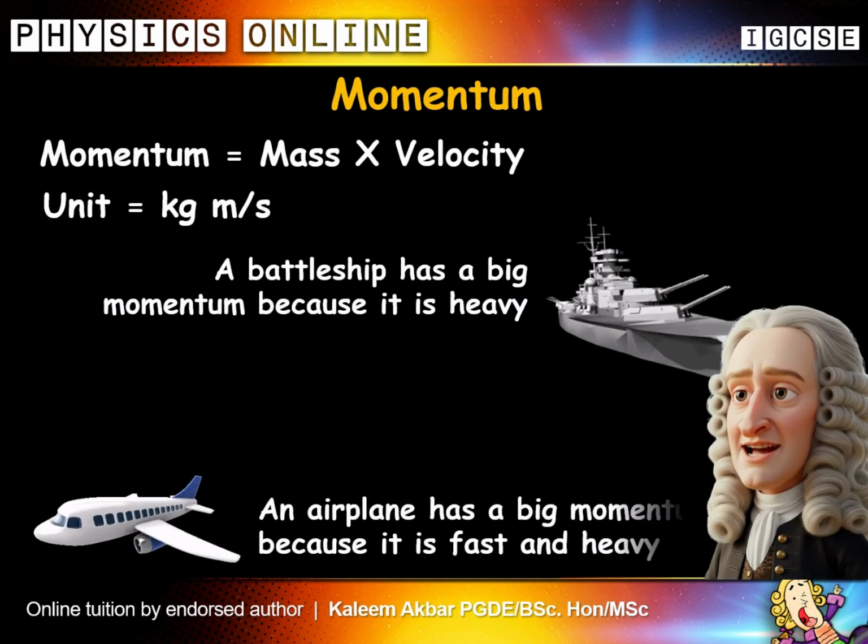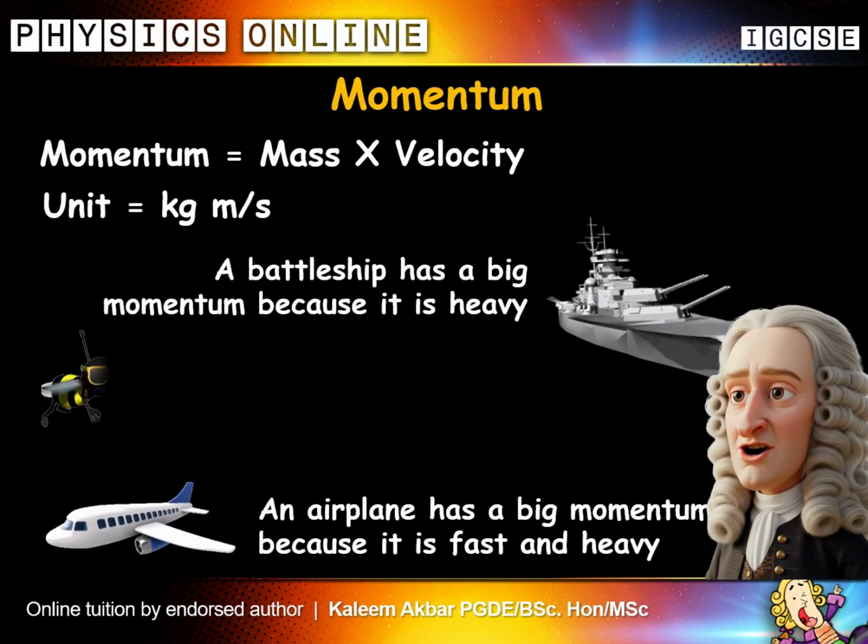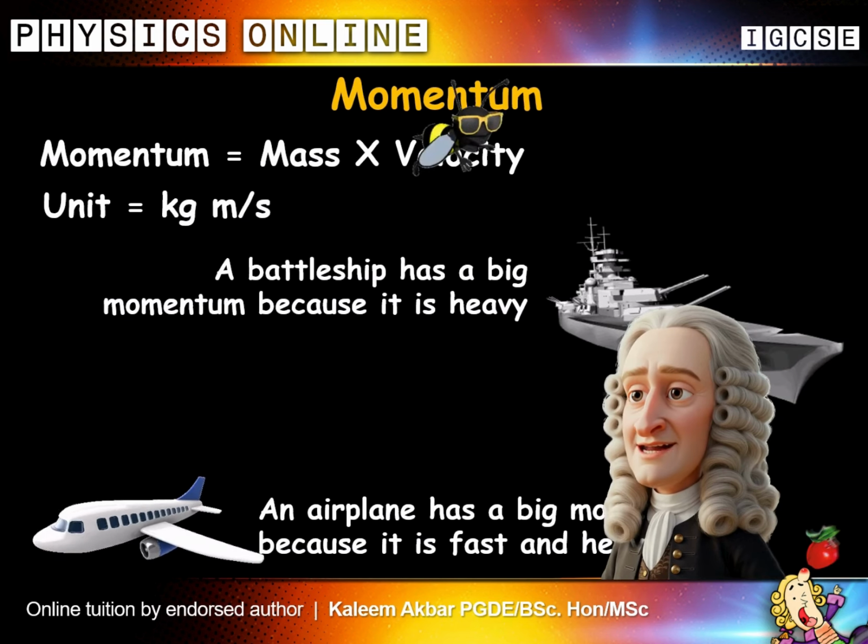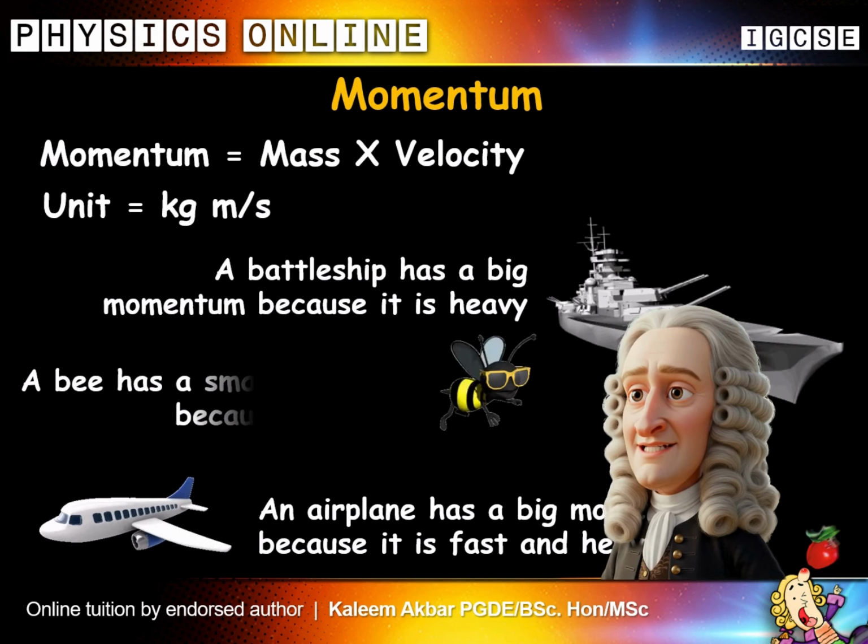An airplane too fast and heavy in flight. Big momentum when it takes off right. A bee's got a little, it's tiny and light. Less mass, less speed, yeah, that's right.